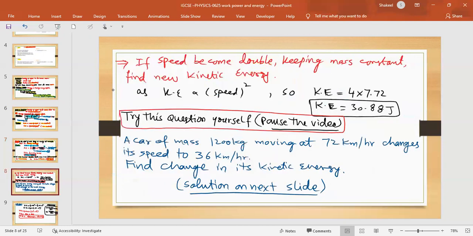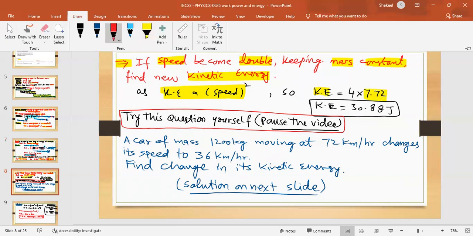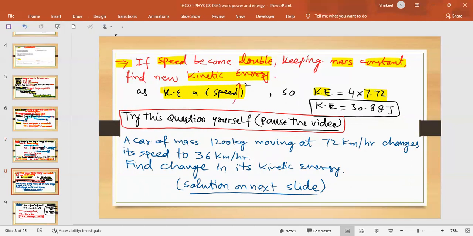Okay, let's move on to the next thing. If speed becomes double now, keeping mass constant, what would be the new kinetic energy? We say, okay, no problem, it's easy. We know that kinetic energy is proportional to the square of the speed. So if the previous kinetic energy was 7.72 and you are doubling the speed, but the thing is, it is squared.